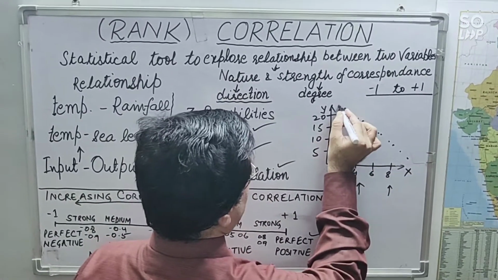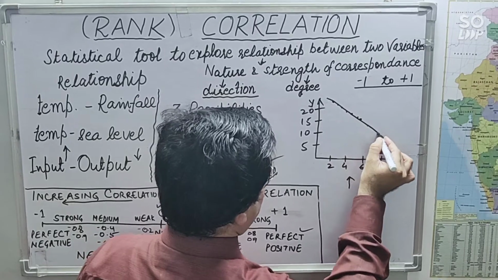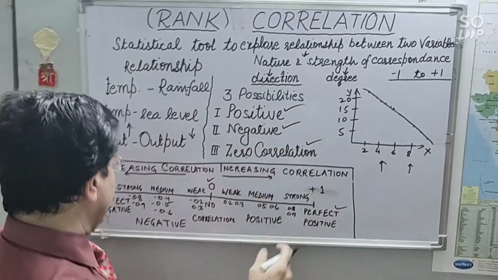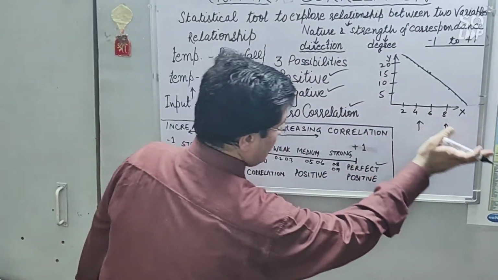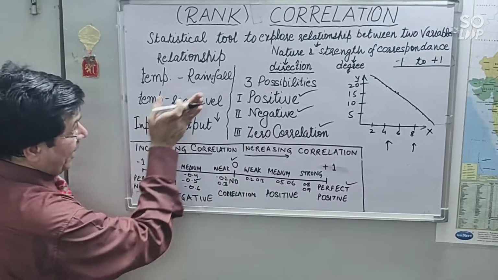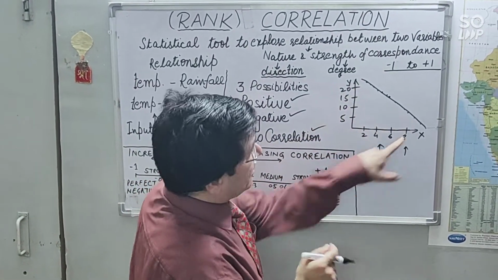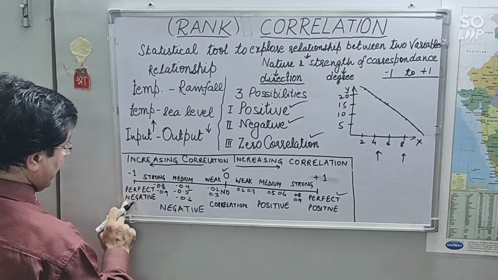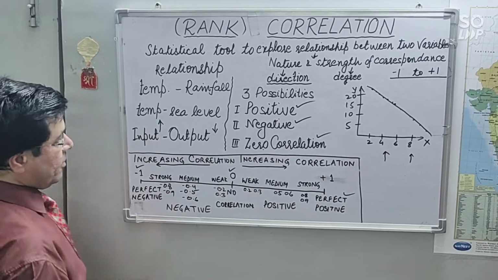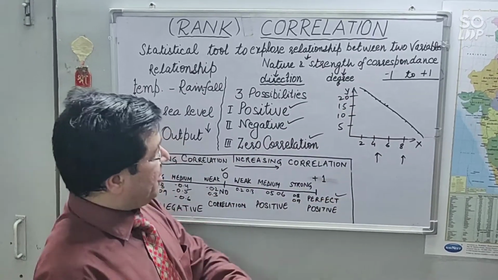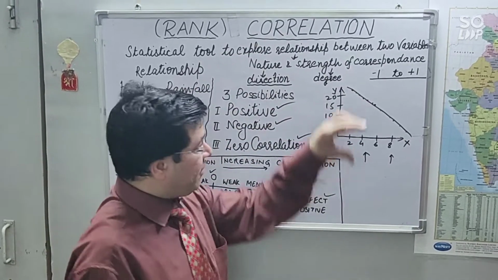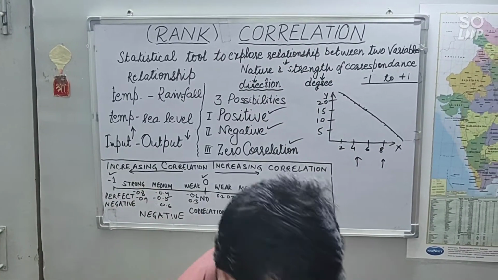So we can easily draw a straight line. So in this case it is perfectly decreasing, so it is perfect negative correlation, right? Perfect negative correlation: if values are increasing in one, values are decreasing in the other.